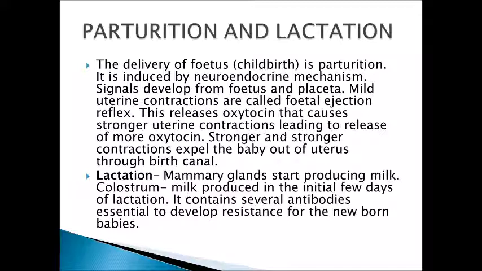This is very important because it contains several antibodies which are essential for developing resistance in the newborn baby. In the newborn baby, the resistance will be developed by these antibodies, and these antibodies are present in the colostrum. That is why breastfeeding is very important for small babies.